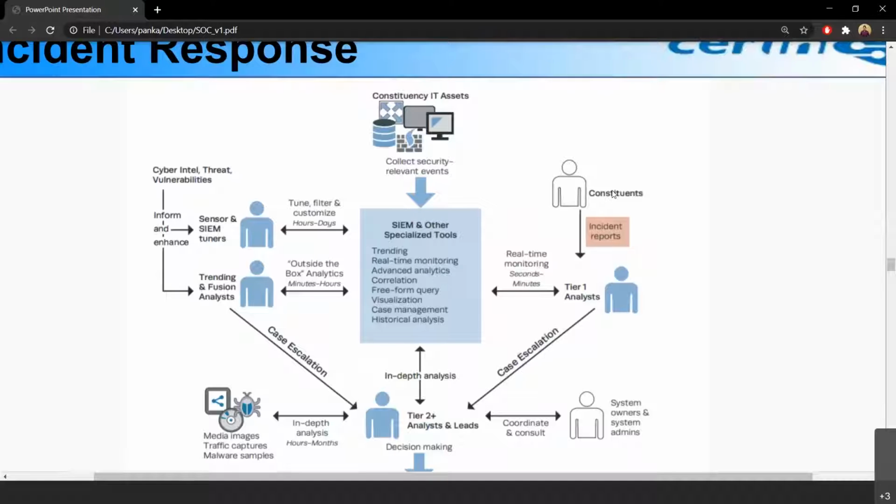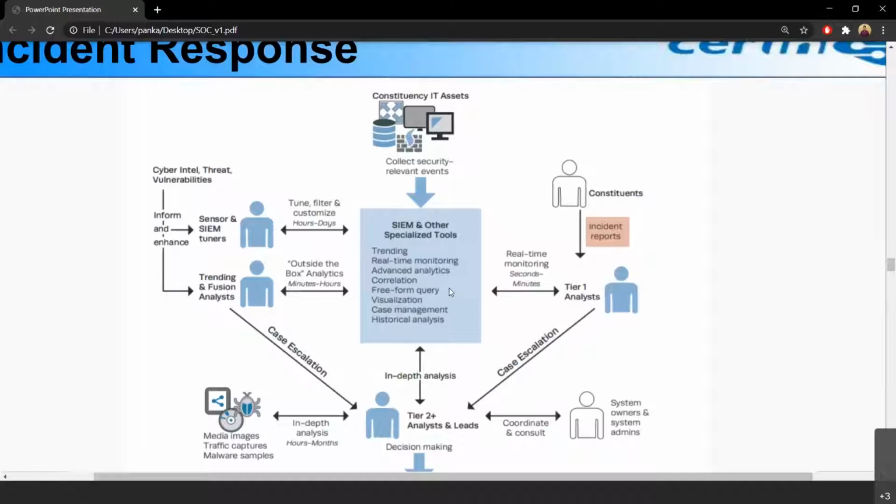Then there are incidents. Suppose, for example, a bank, maybe PNB. PNB has maybe 5,000, 6,000 branches all over India. In one of the branches, they detect that something is fishy in a server, and they report it to their SOC. This report will be handled by the SOC, and they will investigate what actually happened: why there was a breach, which system failed. All of this information is also fed into the SIEM.